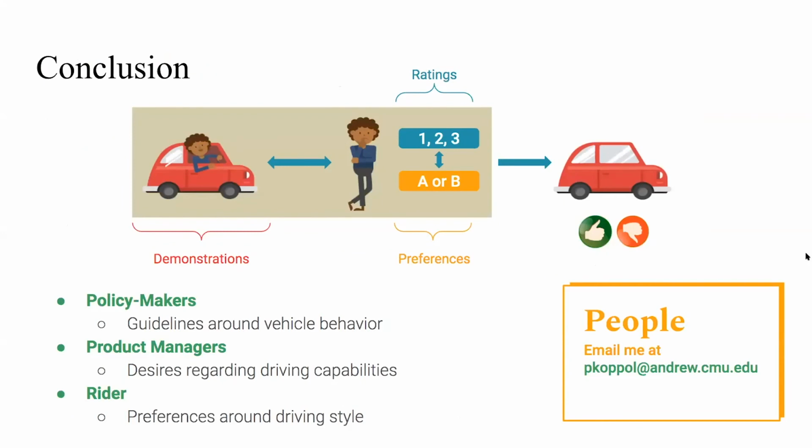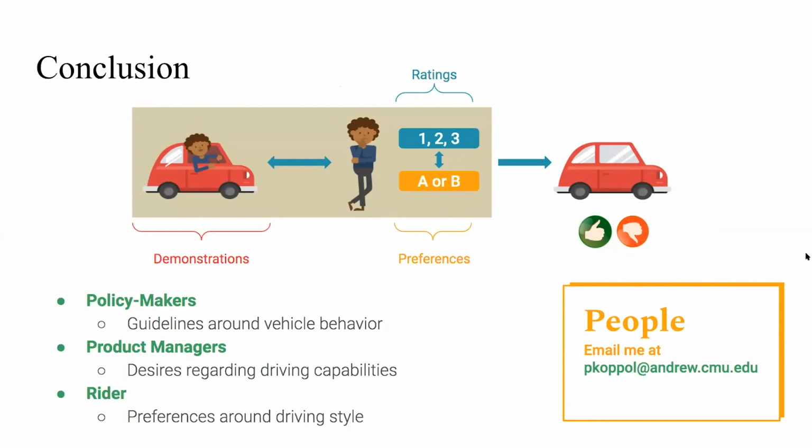I have this diagram here that kind of shows what the system looks like. The beige area is the training phase, and you can see that it's comprised of three distinct chunks, right? The demonstrations, ratings, and preference type questions. And we can dynamically or iteratively choose between these, leading to a final product on the other side that we can then decide whether that's good or bad.